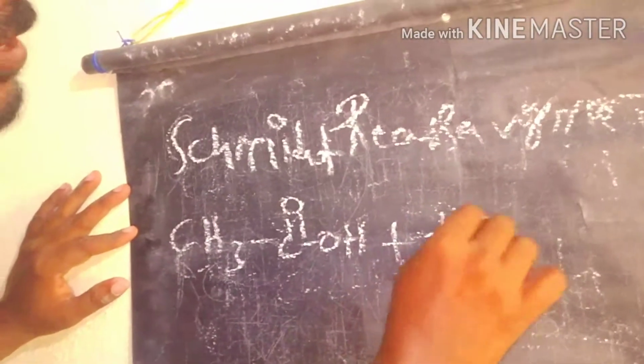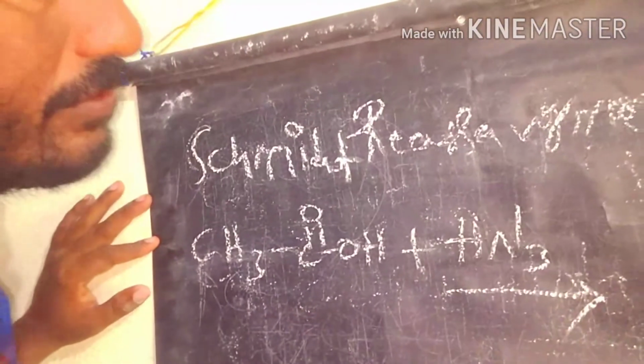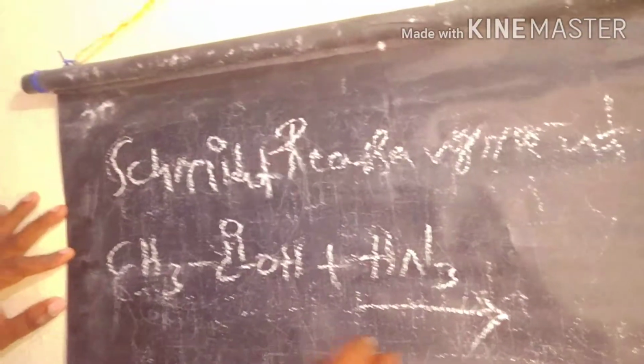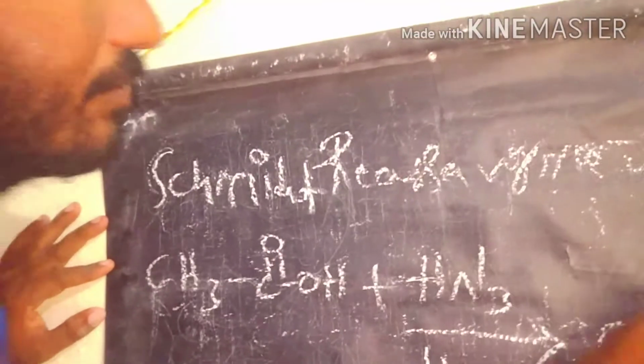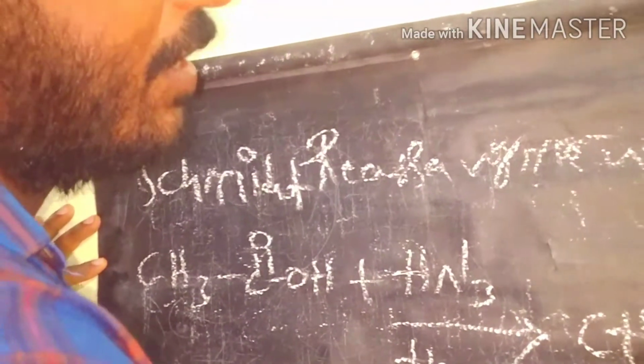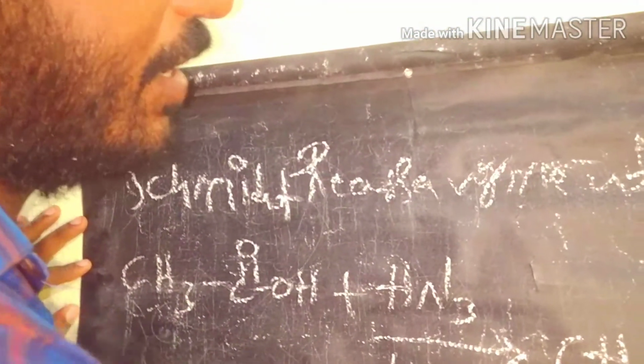In the first step, acetic acid reacts with hydrogen azide in presence of an acidic medium to produce the acetyl azide.